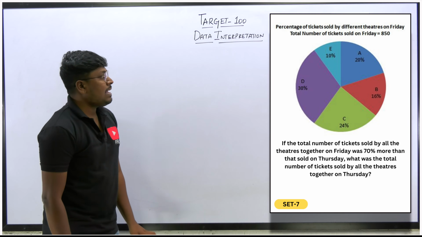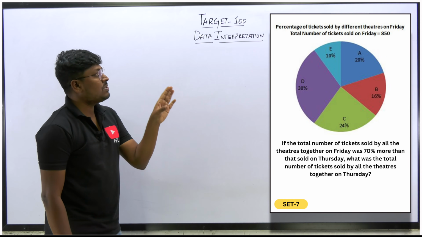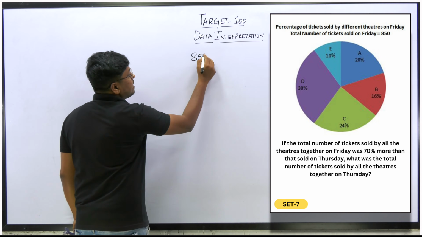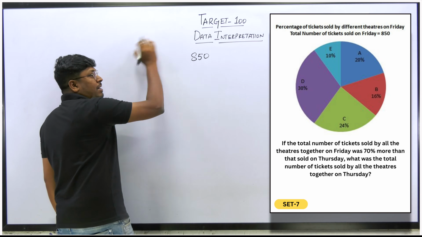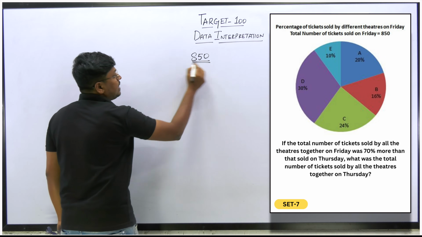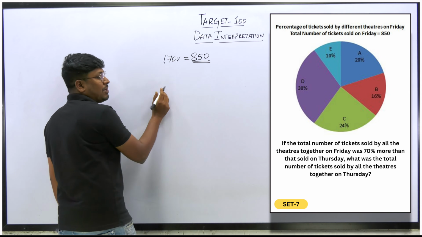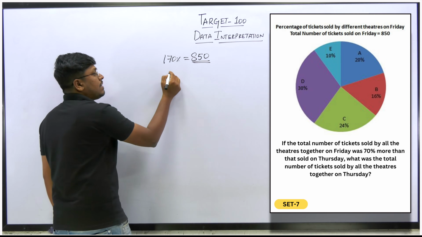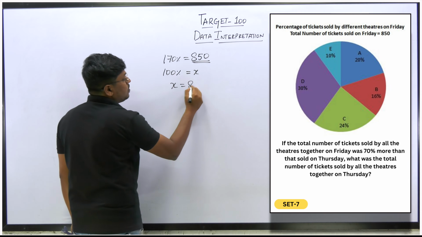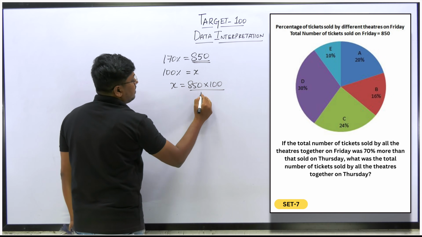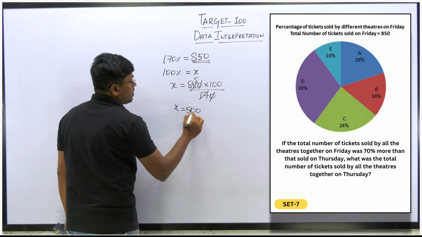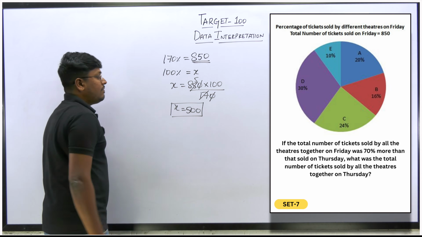Just see here what they are saying: the total number of tickets sold by all the theatres on Friday was 70% more. We already know that on Friday the total number of tickets was 850. So when compared to Thursday, Friday's ticket sales are 170%. So this 850 will be 170%, because it is 70% more than Thursday. Our target is to find the total tickets sold on Thursday. So for 100%, X is equal to 850 times 100 divided by 170, 5 times. So X is equal to 500. Which means the total number of tickets sold on Thursday will be 500.